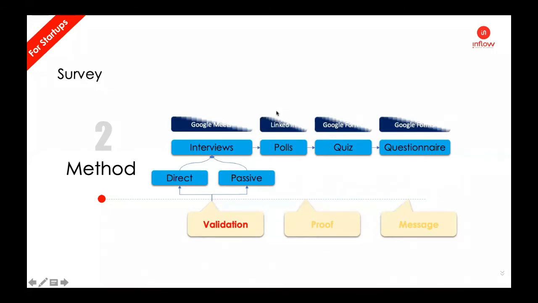So what could all those small tools be? One, I think the easiest and simplest way, if you want to conduct a simple survey, is to use a Google Form as a solution. Create your own Google Form and put in all the information you are looking for. You can make a poll, a quiz, or a questionnaire. So it can be made easily. Just create one single Google Form, post it across your social platforms, and get your answers from there. Even if you are posting on one single platform and 20, 30, 40 people respond, you get some good validation out of it.